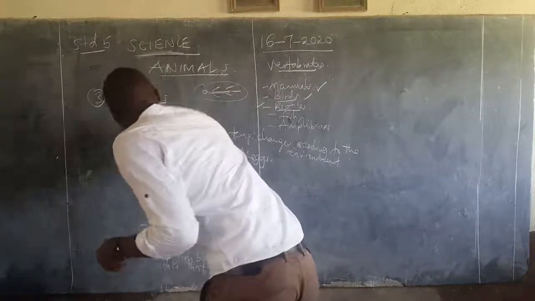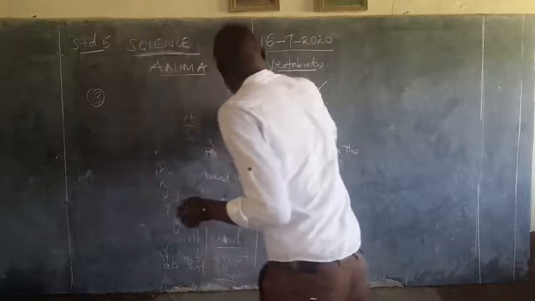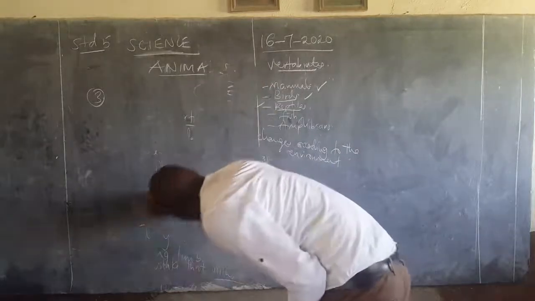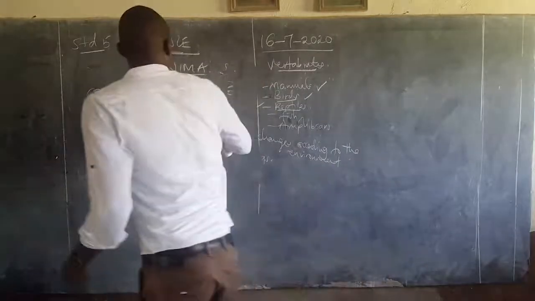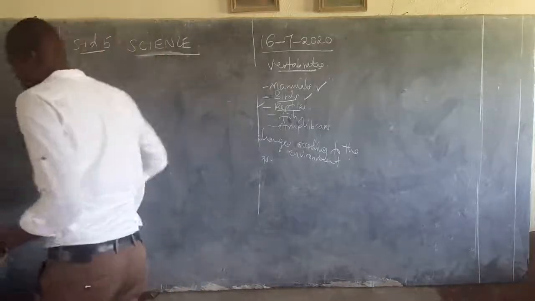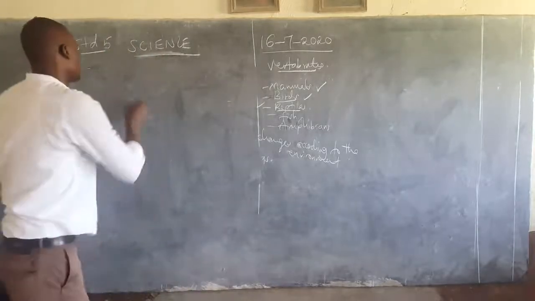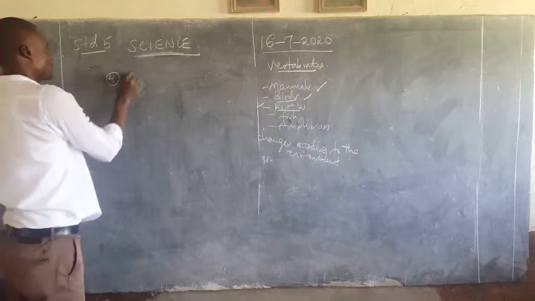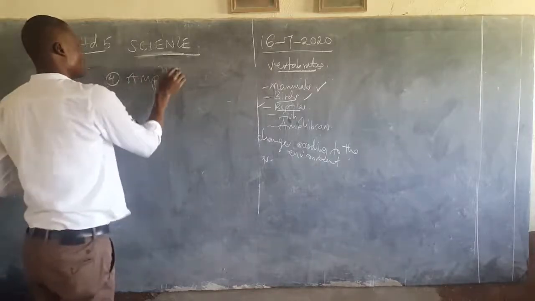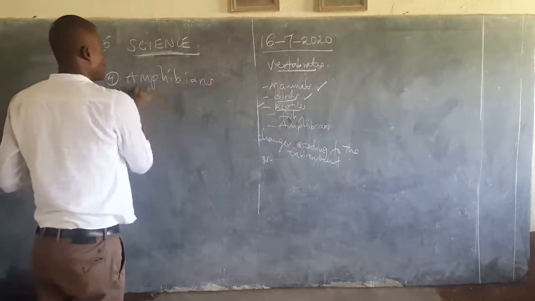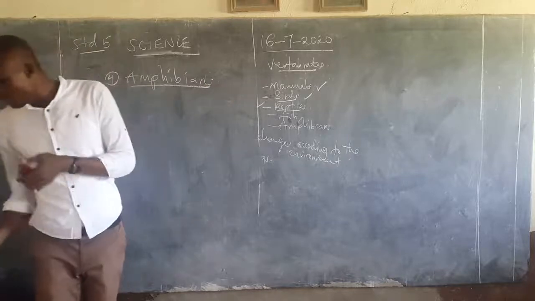So much for this. Hence, we are going to the next category. Our next category is number 4, the amphibians. Let us know something about the amphibians.